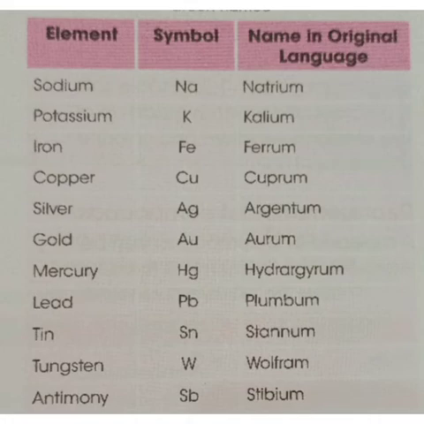Once again, sodium Na, potassium K, iron Fe, copper Cu, silver Ag, gold Au, mercury Hg, lead Pb, tin Sn, tungsten W, antimony Sb. Are you clear about the elements and symbols?